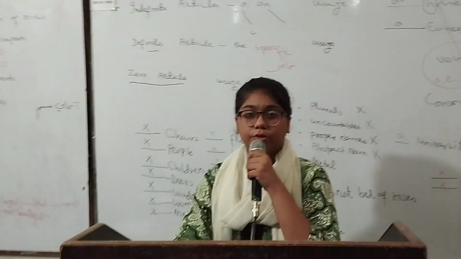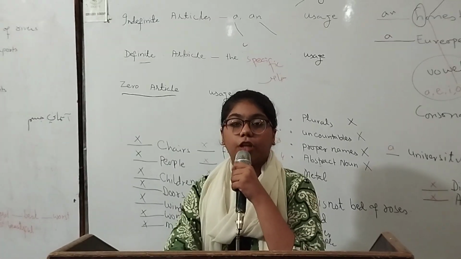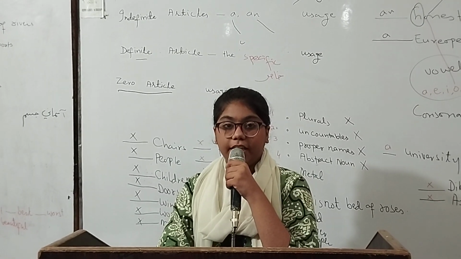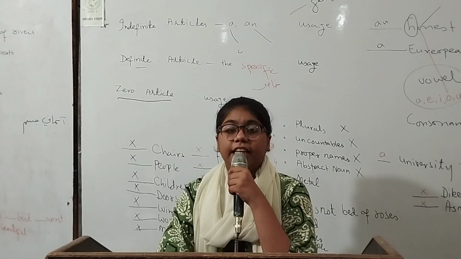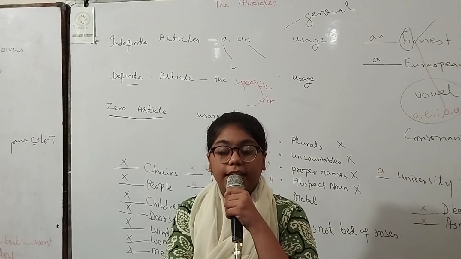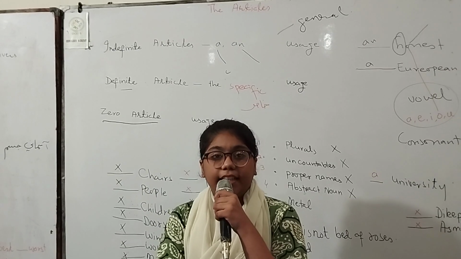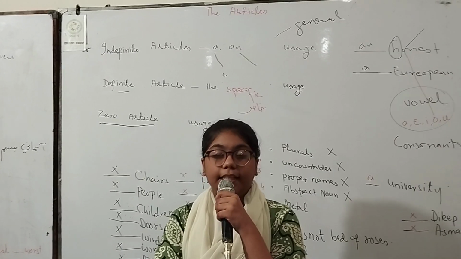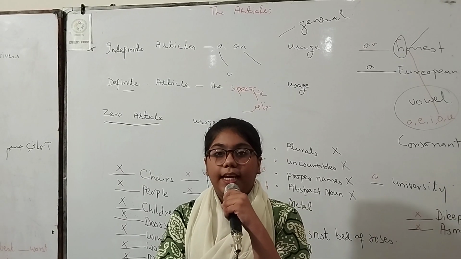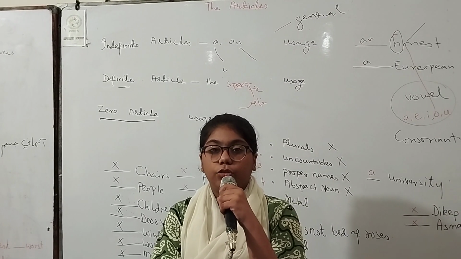I am Deepjyoti from class 8. Today my presentation topic is the articles. There are two types of article: the indefinite article and the definite article. Indefinite articles are a and an. A is used with consonants, and an is used with vowels: A, E, I, O, U.